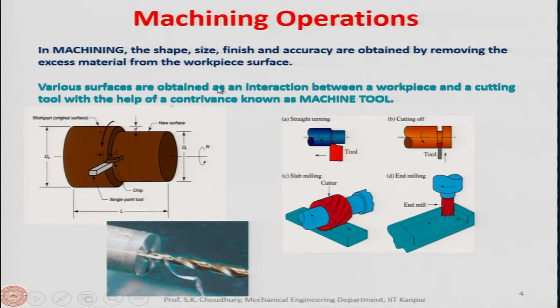Depending upon the relative movement between the tool and the workpiece, we can get different surfaces. Now, I will give you some examples. Let us say the workpiece is rotating either clockwise or anti-clockwise, and the tool is moving parallel to the workpiece surface. As you know, in that case you can get an external cylindrical surface or an internal cylindrical surface also.